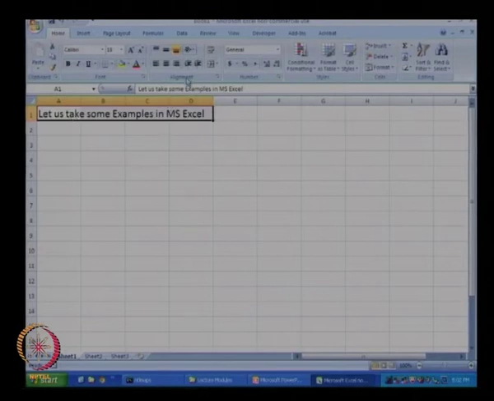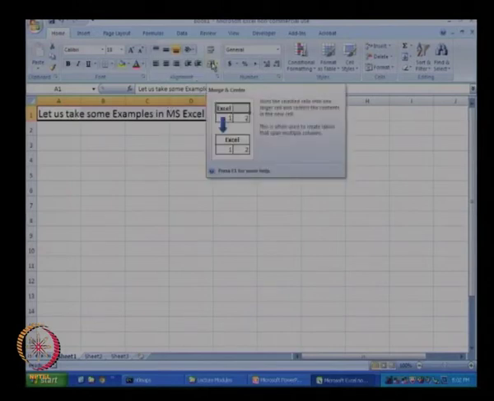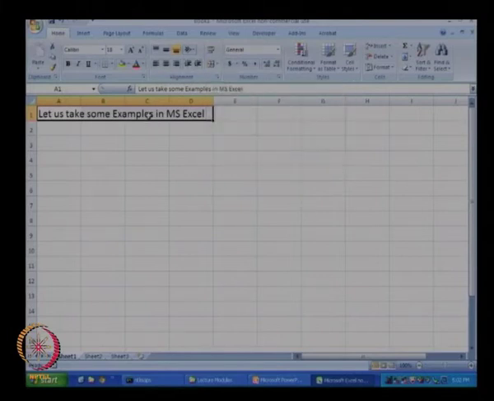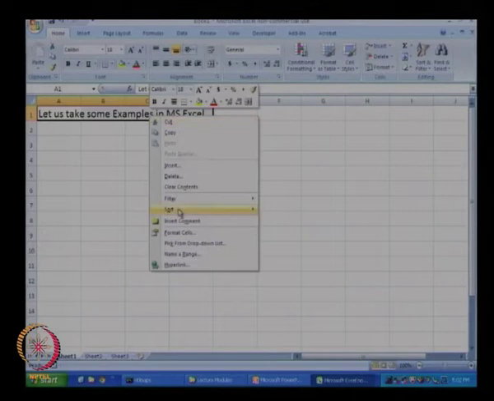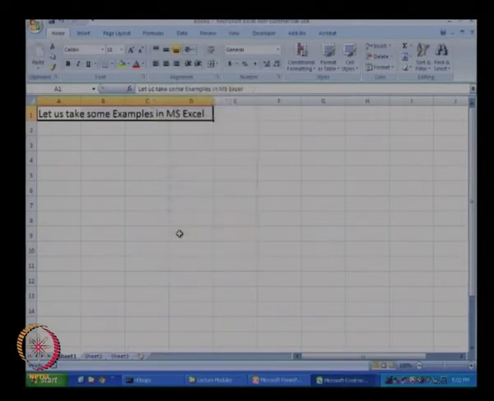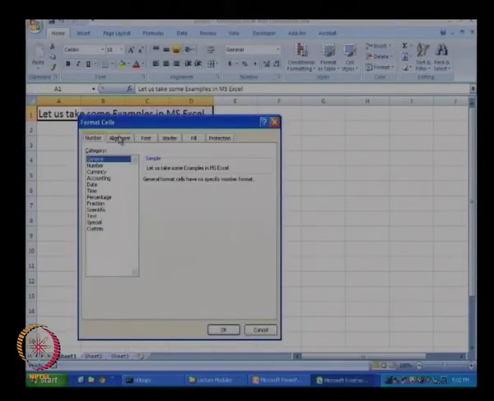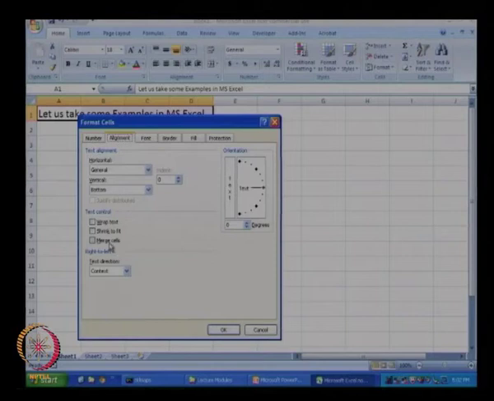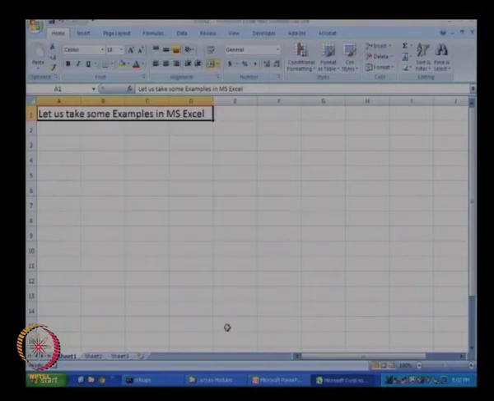The cells can be merged by using the merge and center button over here, or by right clicking and clicking on format cells, going to alignment and clicking on merge cells, and this will merge all the cells. So cell A1 now encompasses 4 columns and a single row.